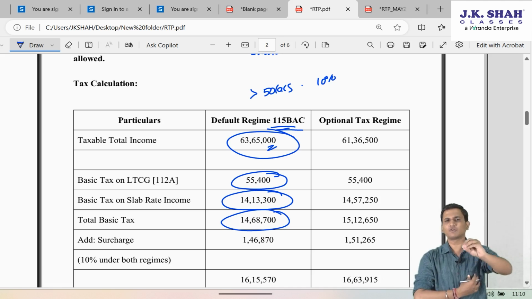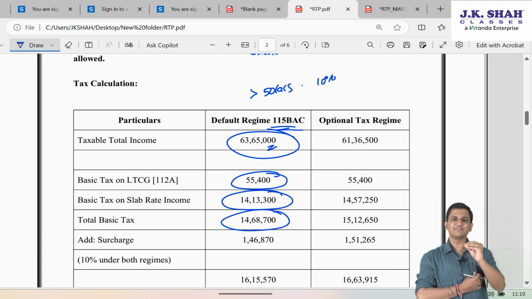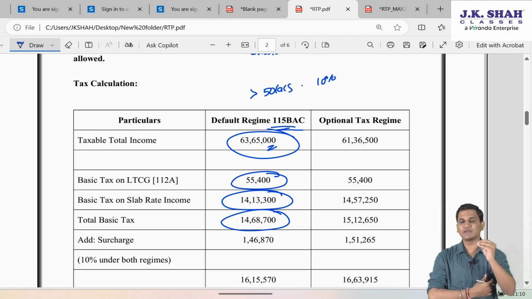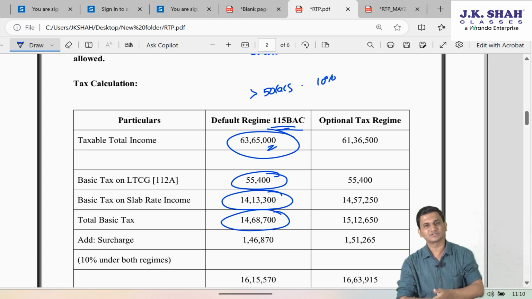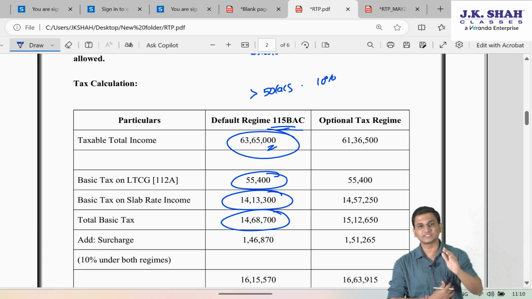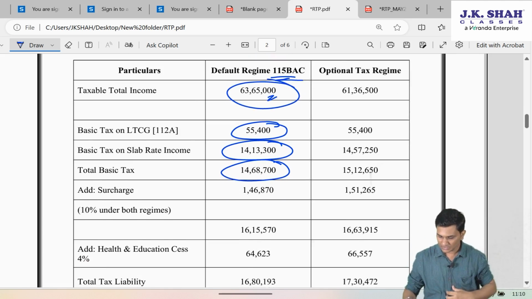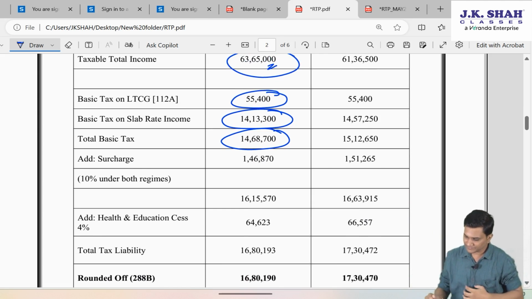No need to think about marginal relief, because marginal relief comes into picture only when the income increases marginally by 50 lakh. Here in this question, it is 63 lakh 65,000. We cannot call 13 lakh 65,000 increase as a marginal increase. Marginal refers to small. So don't think about marginal relief here. We will add surcharge 10%.